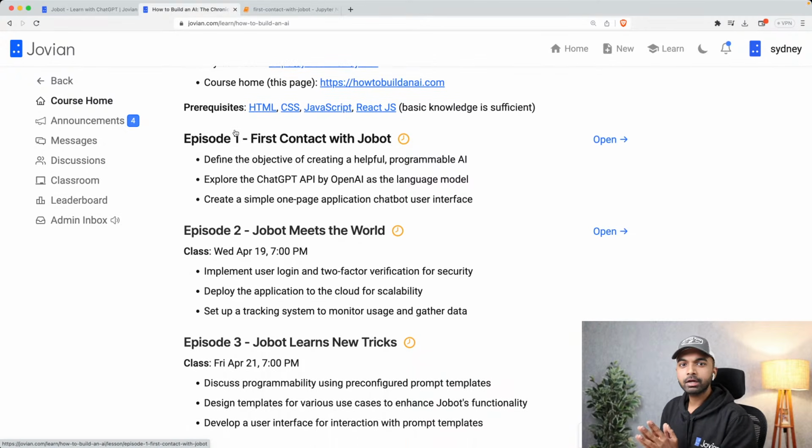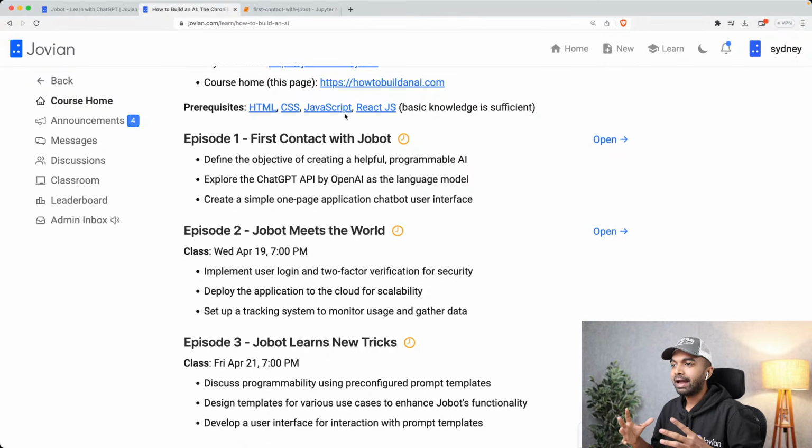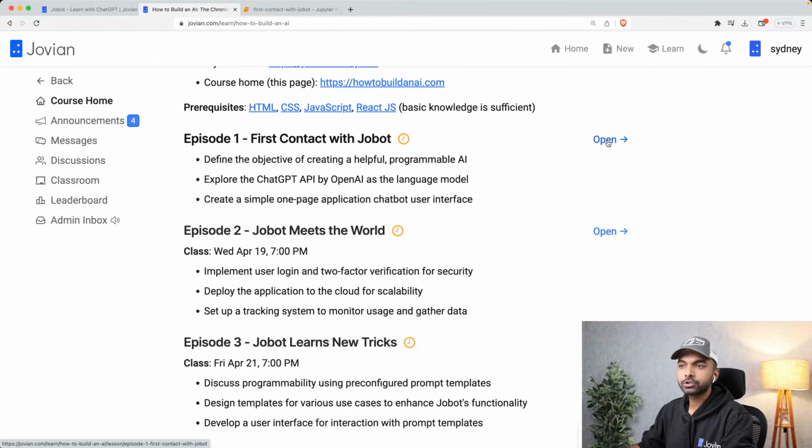And there are some prerequisites for this course. You need to know HTML, CSS, JavaScript, and React.js, because those are the skills that are used to build web applications and APIs today. But basic knowledge of these is sufficient. And I'll also point to some beginner-friendly resources that can help you get up to speed in just a couple of hours or maybe a couple of days. So let's open up episode 1, first contact with Jobot.